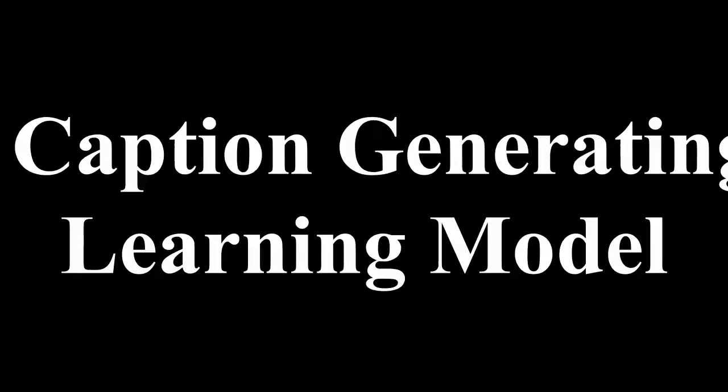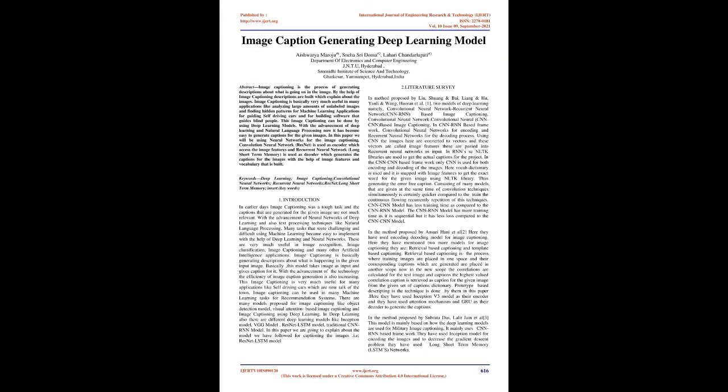Image caption generating deep learning model. Abstract: image captioning is the process of generating descriptions about what is going on in the image. With the help of image captioning, descriptions are built which explain the images. Image captioning is very useful in many applications, like analyzing large amounts of unlabeled images and finding hidden patterns for machine learning applications, for guiding self-driving cars, and for building software that guides blind people.